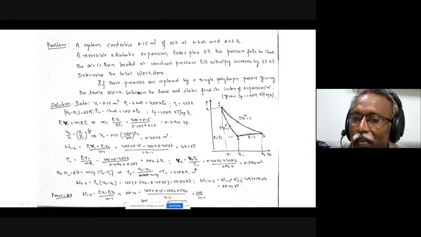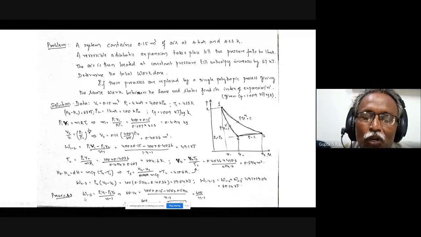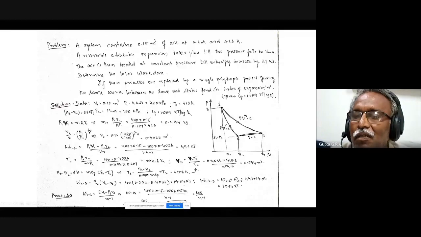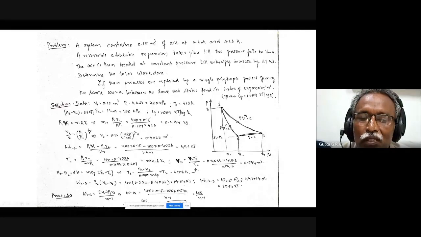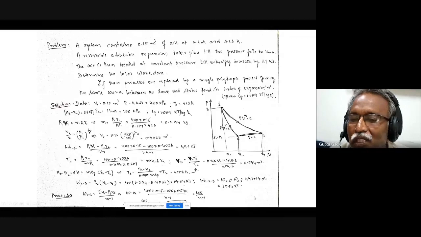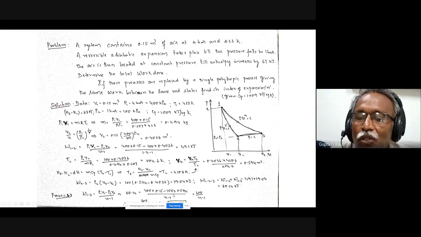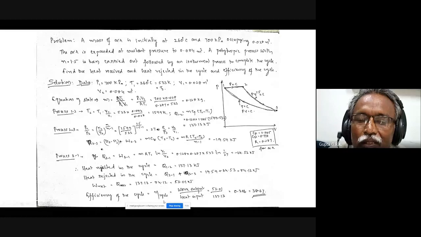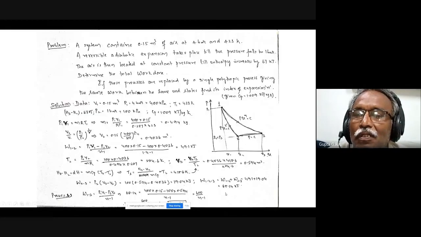I have to get the same work with this polytropic expansion, for which I have to get n. And we know that for a polytropic process, the work is (P1 V1 minus P3 V3) by (n minus 1). And this work is the same as this work, 68.14. So the only unknown is n here. So I have to solve for n. Okay, so n is obtained like that.